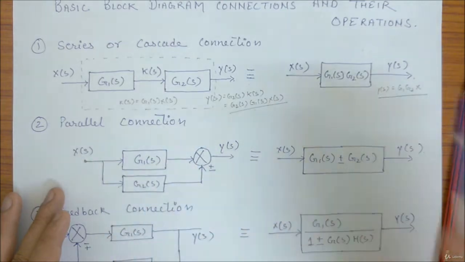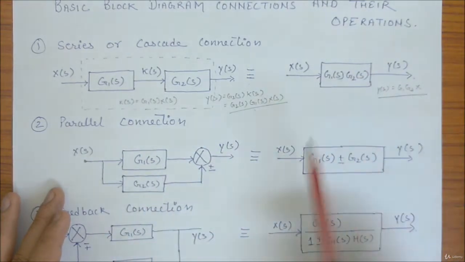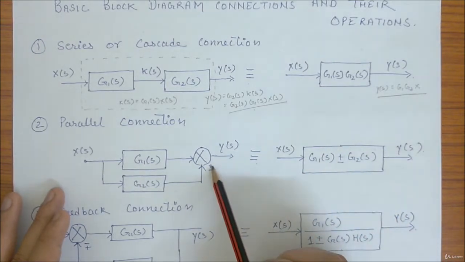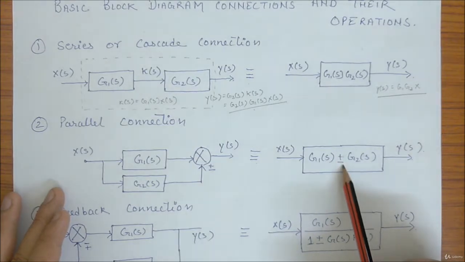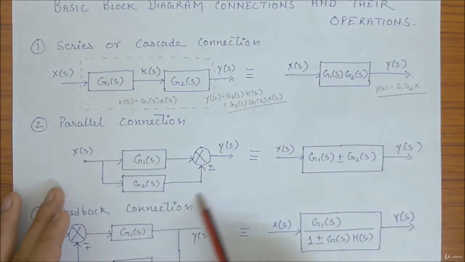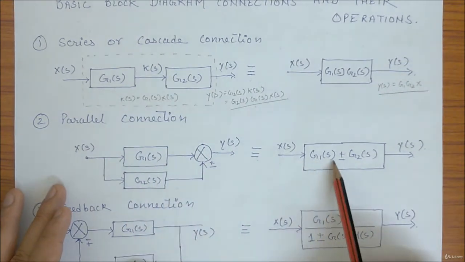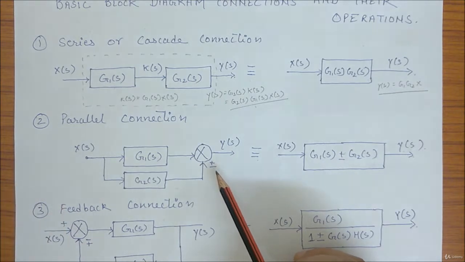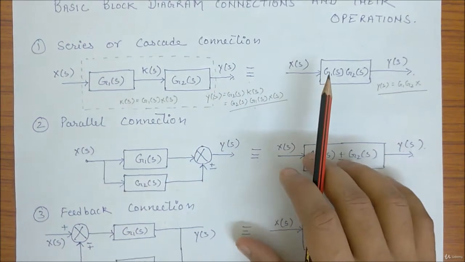So this is equivalent to a block G1(s) plus or minus G2(s). Here plus minus will lead to plus minus. With the same X(s) and Y(s), this whole big block is replaced by G1(s) plus or minus G2(s) depending upon the signs, plus or minus. You can check again.